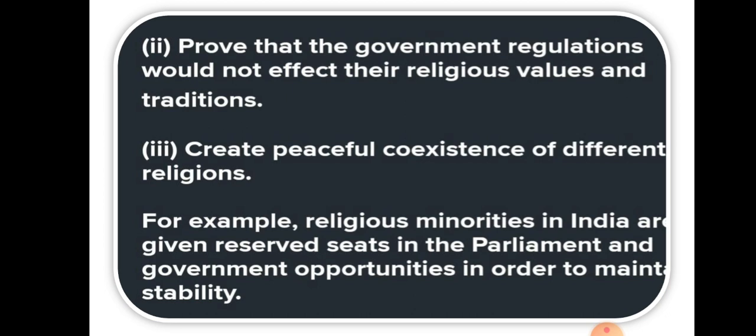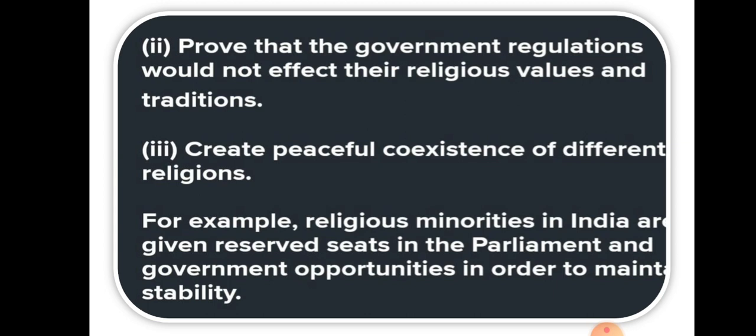Religious minorities in India are given reserved seats. The religious communities that are less in number, like Muslims. In our country, the Muslim community is in minority in India, and they are given reserved seats in parliament, to provide them safeguard, to create peaceful coexistence, to prove that government regulation would not affect their religious value and tradition, to protect their tradition and religious value.